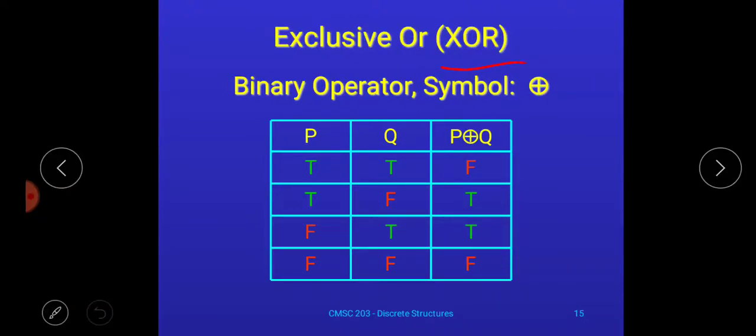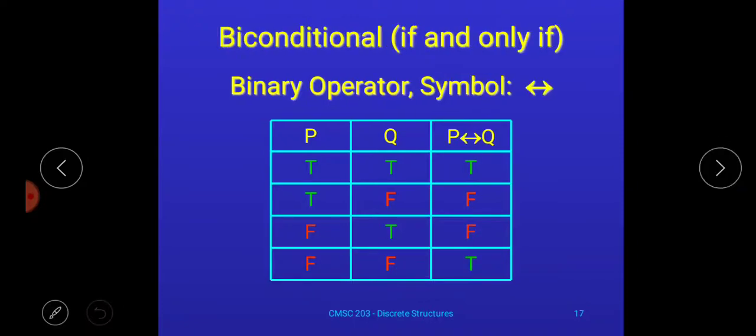This biconditional is exactly opposite to XOR. In case of exclusive OR, if both are true or both are false, the result will be false, but opposite to this, in case of biconditional, if both are true or both are false, then the result is true, otherwise false. This means exclusive OR and biconditional are exactly opposite to each other. So this is the last logical connective.